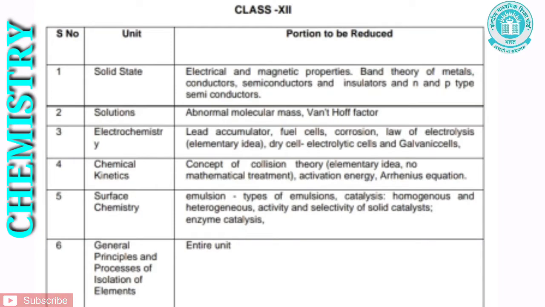Let us see the fifth chapter, that is surface chemistry. Under this chapter, emulsion, types of emulsion, catalysis, homogeneous and heterogeneous, activity and selectivity of solid catalyst, enzyme catalysis. Let us see the next chapter, that is chapter 6, general principles and processes of isolation of elements. The whole chapter has been removed.